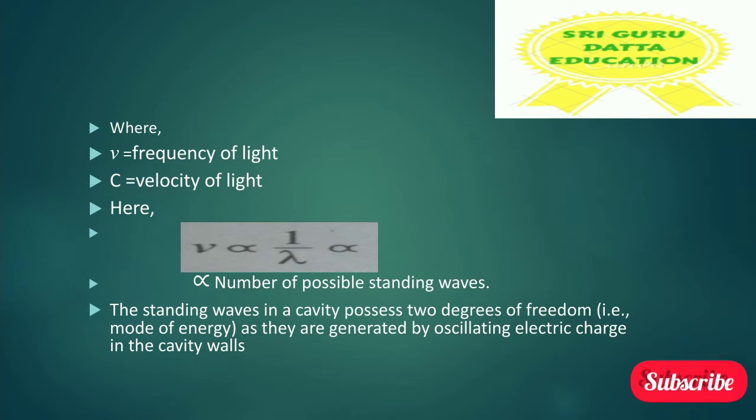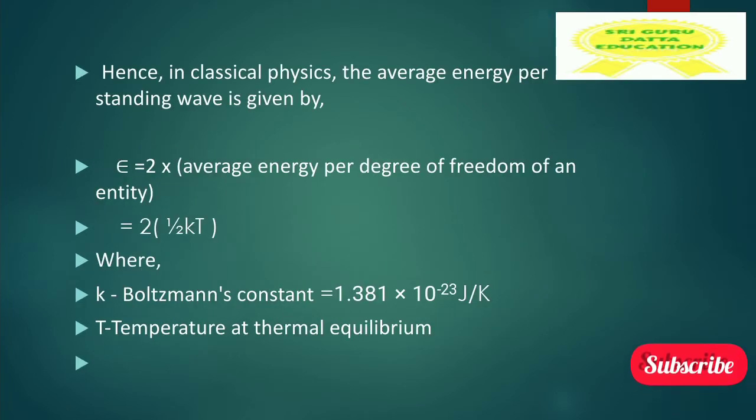Hence, in classical physics, the average energy per standing wave is given by epsilon equal to 2 into the average energy per degree of freedom of an entity. The value of average energy per degree of freedom of an entity is half kT.